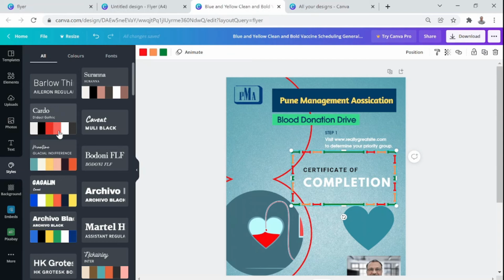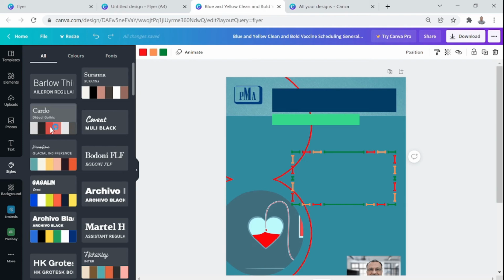Sir, you tell me which one should I select? Brick color. This one here? No, second one. Cardo. Yes. Cardo. Okay, see the magic happening on your flyer.